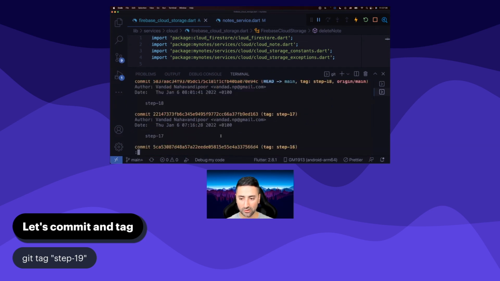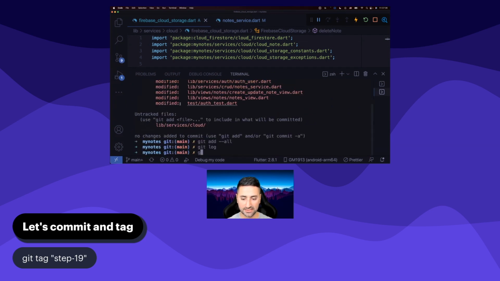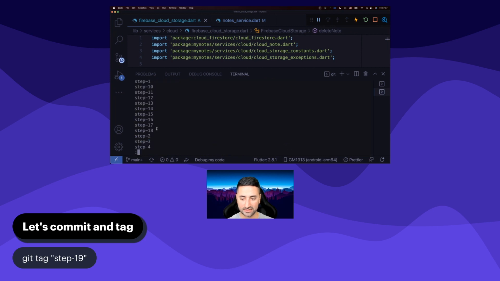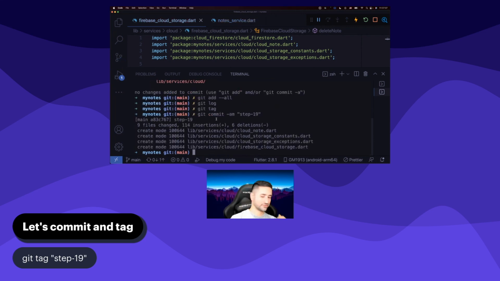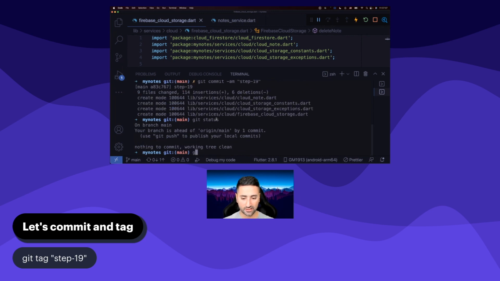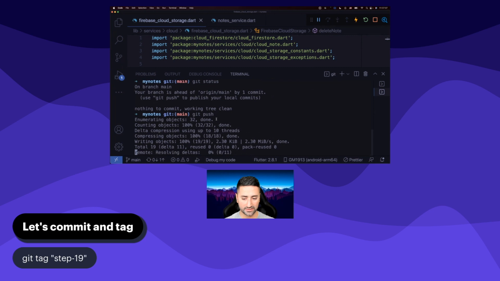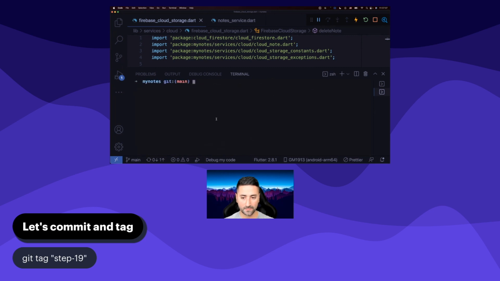And let's have a look at our log. The previous commit was step 18, and let's have a look at our tags. I can see step 18 here as well. Let's commit now, and let's say step 19. Excuse me again. And then we have commits, and we've committed, and let's push those changes. Let's also tag and say step 19 in here, okay? And let's push our tags as well.